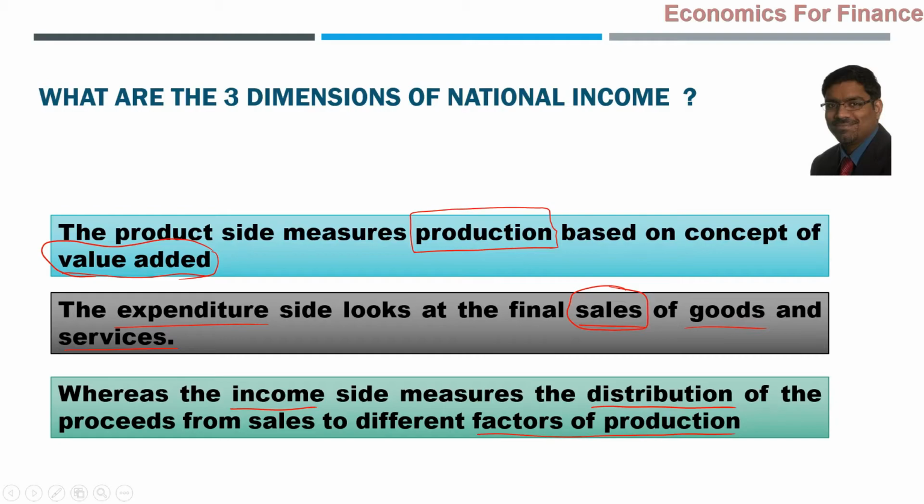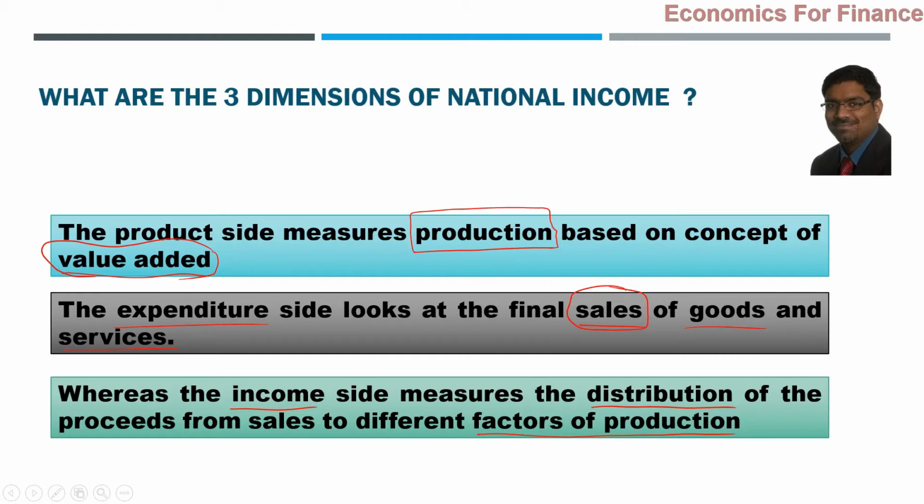Of course, all the three we cannot use and we don't have to use every time. Whatever is asked, that only we have to use. But whichever method is followed, ultimately the ideal situation is that the final national income is the same because the country is the same. If you compute the national income from the value added method or production method, or using the expenditure method, or using the income method, ultimately the final outcome or answer should ideally be the same. Ideally, not practically. Difficult. Why is that? We'll come to that later.